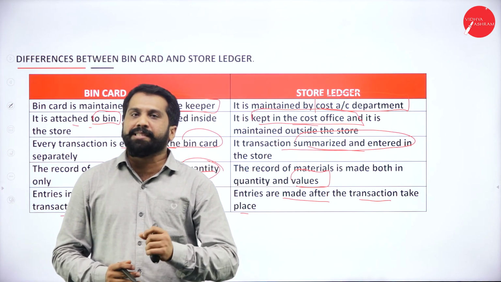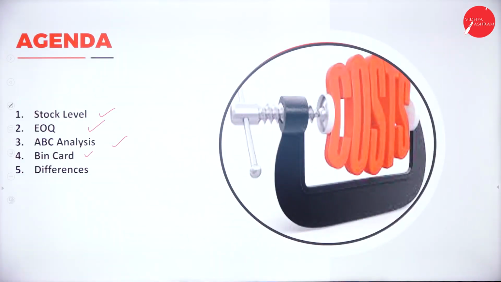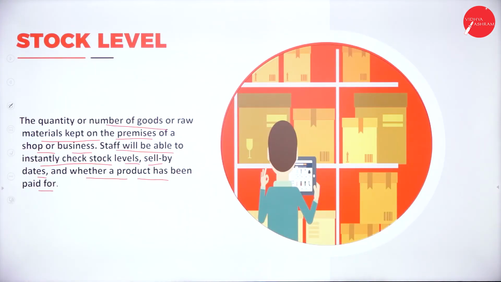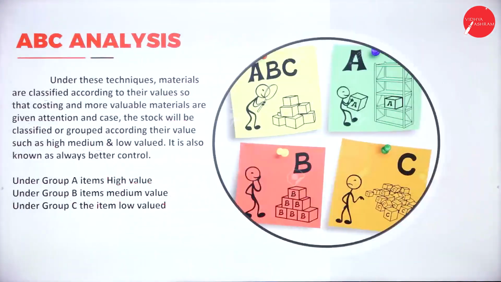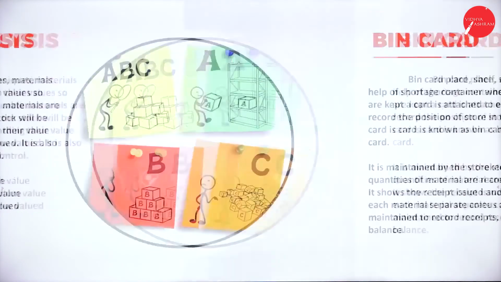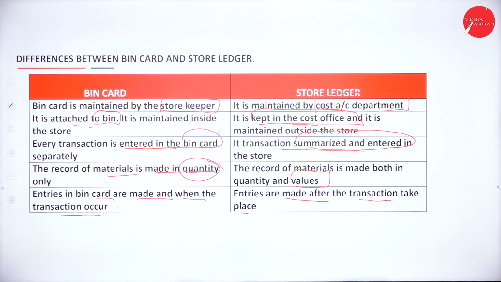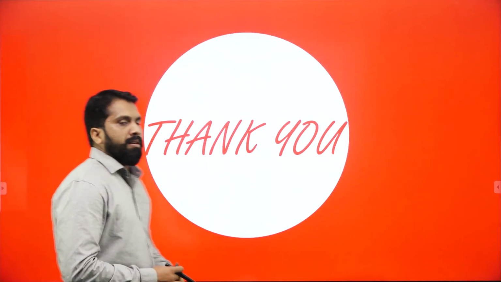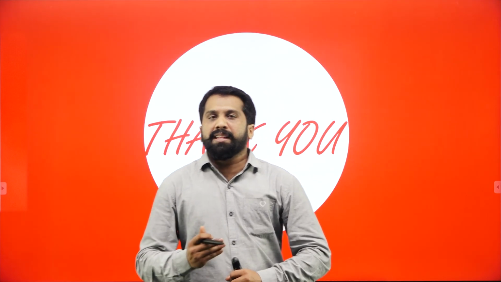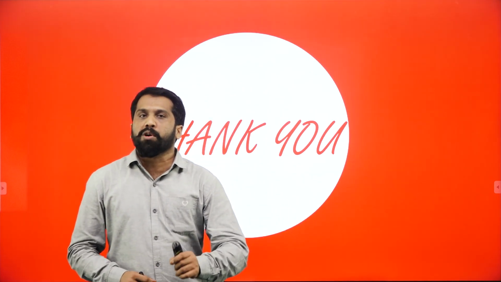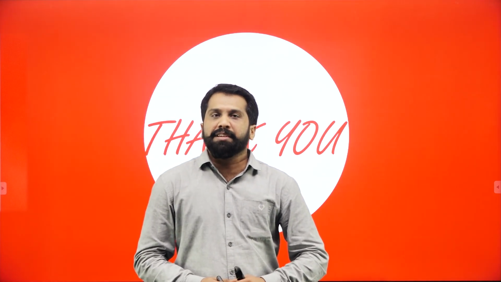I'll go back to all these slides, so wherever you want to take a screenshot, you can take. So, this is your today's agenda: your stock level, EOQ, economic order quantity, ABC analysis, your bin card, difference between bin card as well as store ledger. So this is all about your today's session. Today we are done with only the theory part. In the next session, we will do problems on stock levels, which are very important, as well as your 10-mark questions in your examination. Thank you.